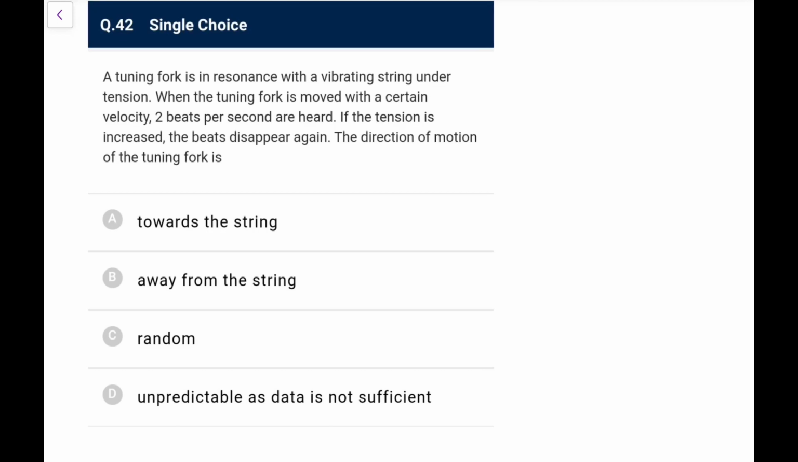A tuning fork is in resonance with a vibrating string under tension. When the tuning fork is moved with a certain speed, 2 beats per second are heard. If the tension is increased, the beats disappear again. The direction of the motion of the tuning fork is? To cancel the beats, you have to increase the tension, that means you have to increase the frequency, that means the direction of motion must be such that the frequency increases, that means it would be towards the string.